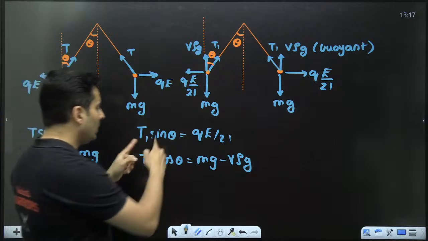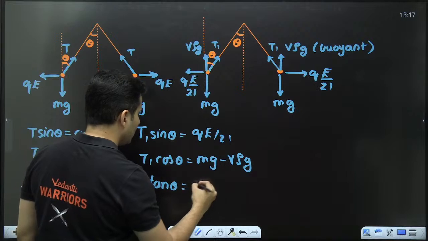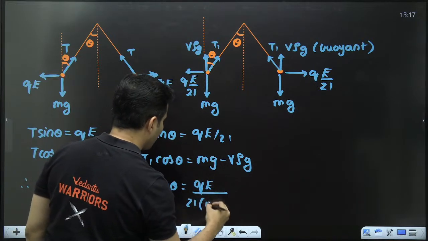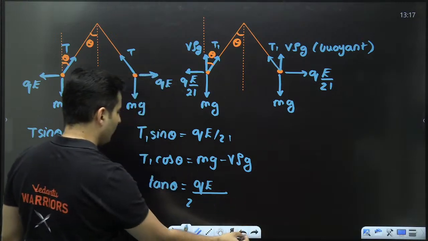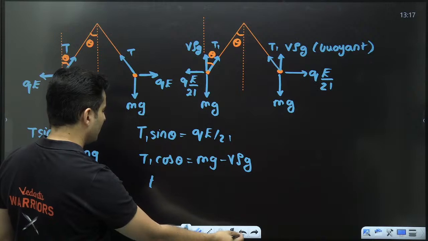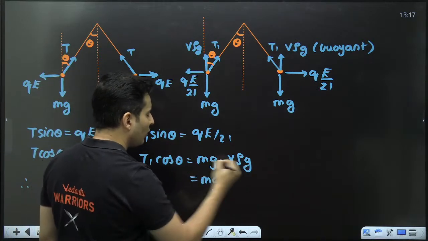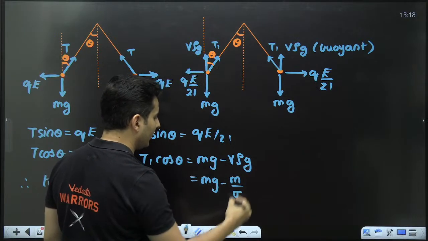Okay. Now let's divide both of them again. Again I will get basically tan theta is equal to QE divided by 21 times mg minus V rho g. In fact, before doing this, let's do one small change. Let me modify this, mg minus, what is volume? Volume is mass divided by density of the solid.